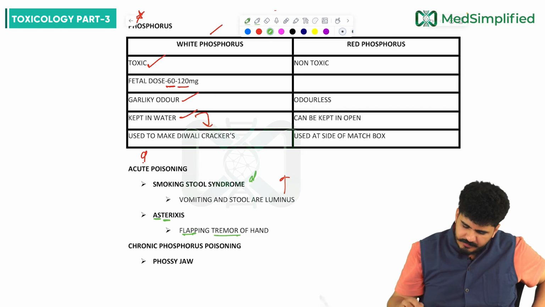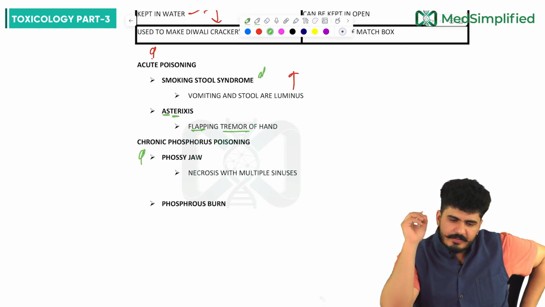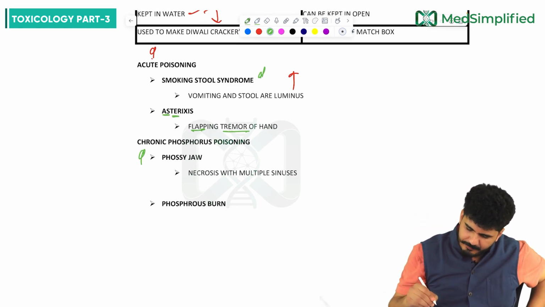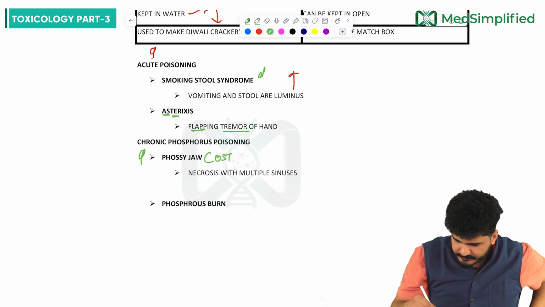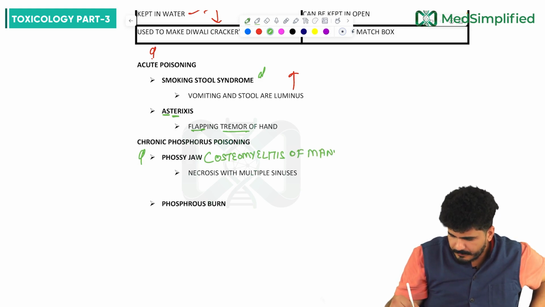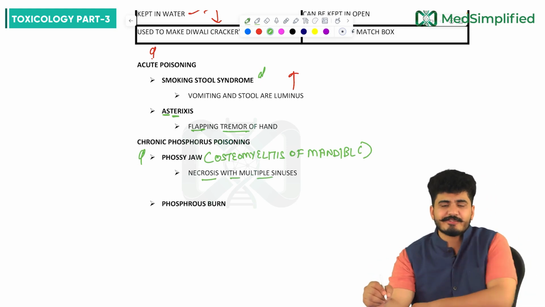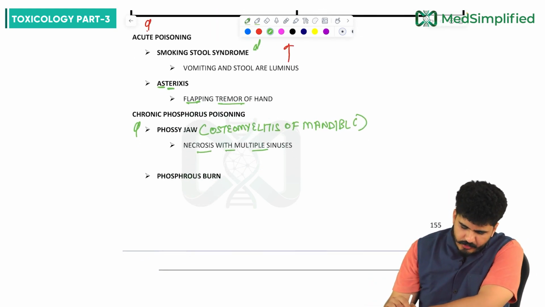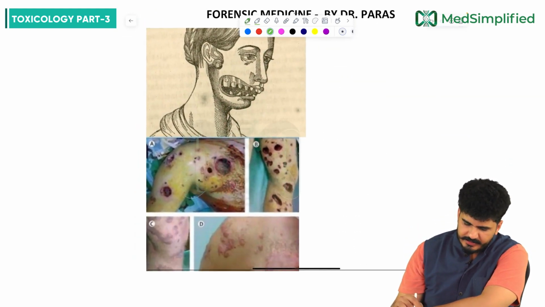Then chronic phosphorus poisoning. In chronic phosphorus poisoning, you will see the phossy jaw. Phossy jaw happens because of osteomyelitis and necrosis of the mandible, with multiple cyanosis. If I can show you, there will be a phosphorus burn also. We can see right here, sir.